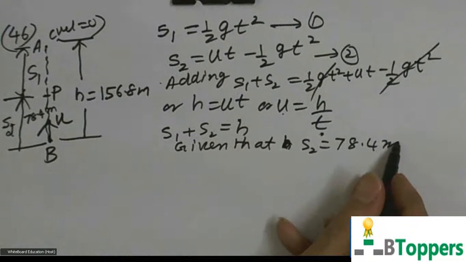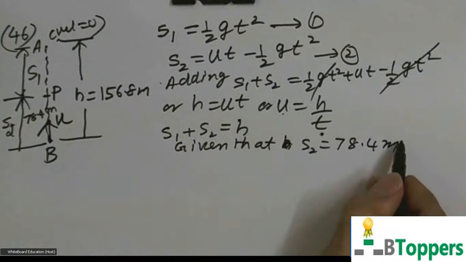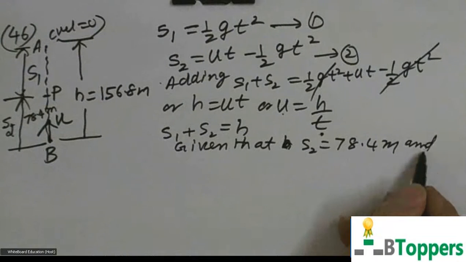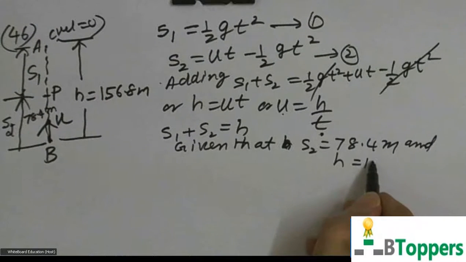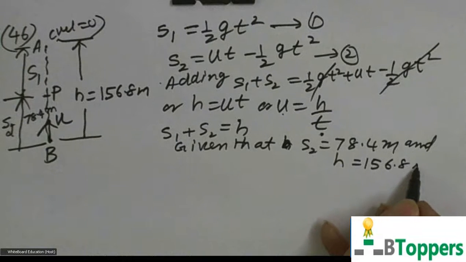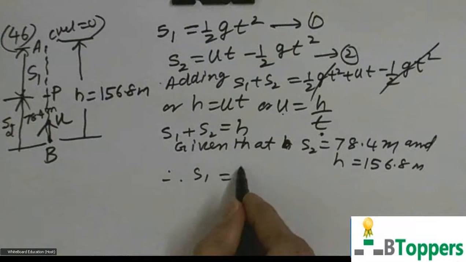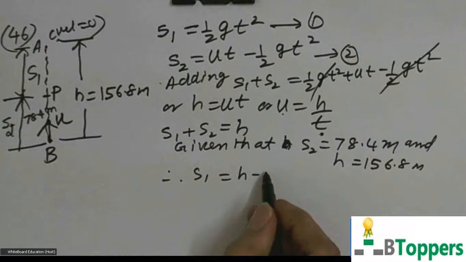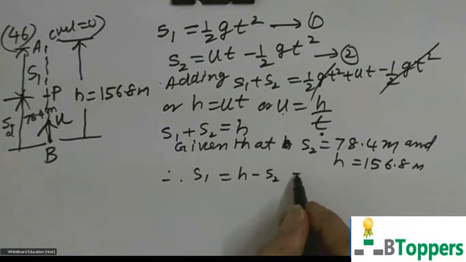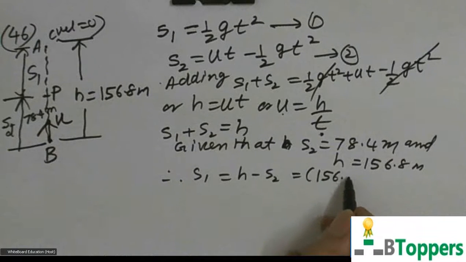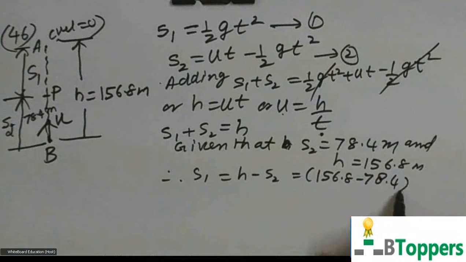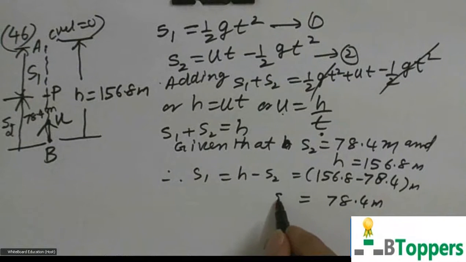That means the second body travels 78.4 meters before collision, and h is given to be 156.8 meters. So we can substitute these values and find S1. Therefore, S1 equal to h minus S2, 156.8 minus 78.4, that will be again 78.4 meters.